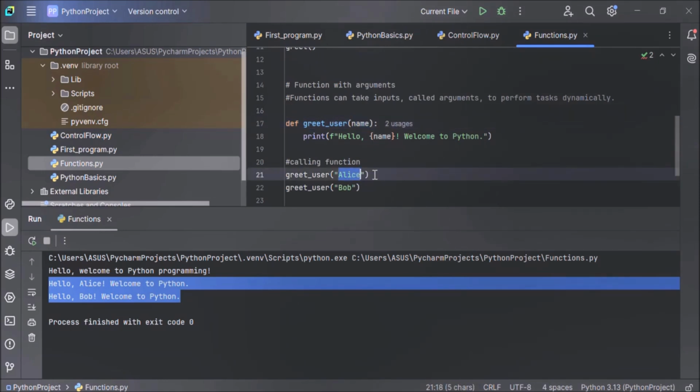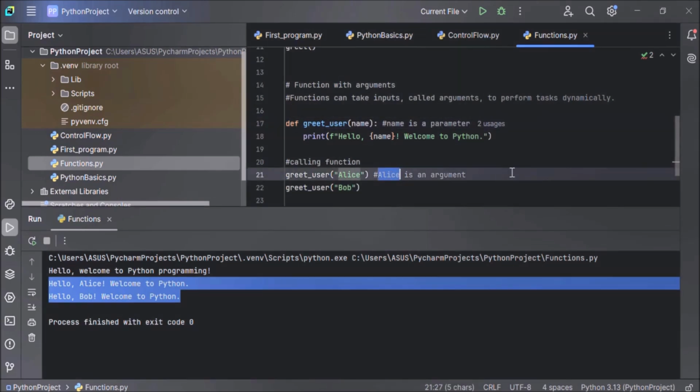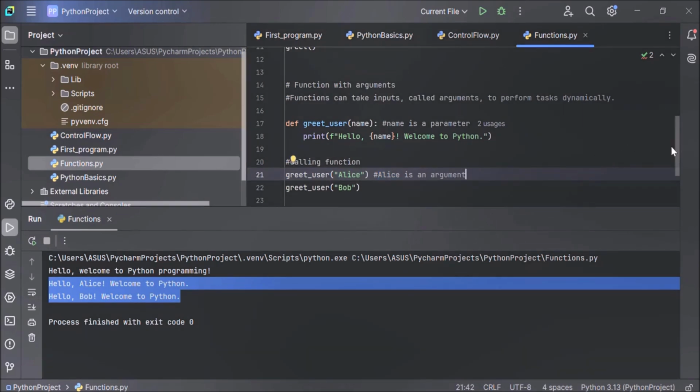This Alice is an argument. Arguments are the actual values when the function is called, and parameters are defined in the function header. Name is a parameter and Alice is an argument. So I hope you have understood the difference between parameter and argument. Now let's move on to our next section.